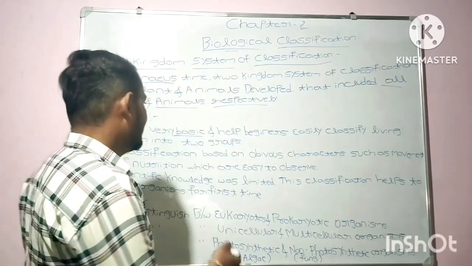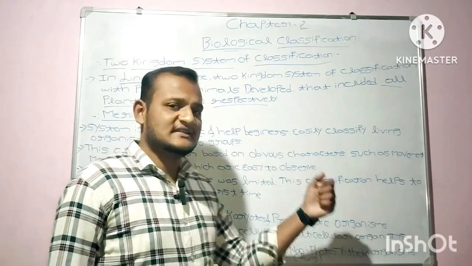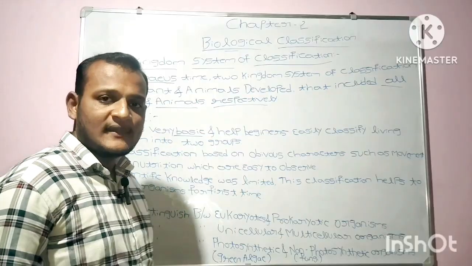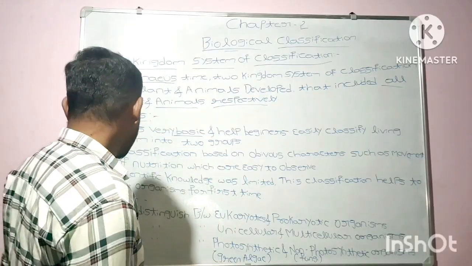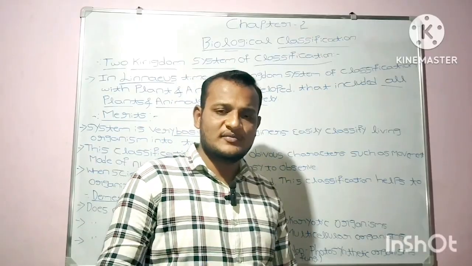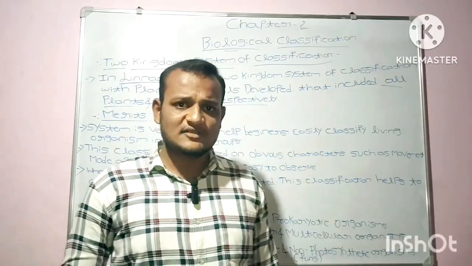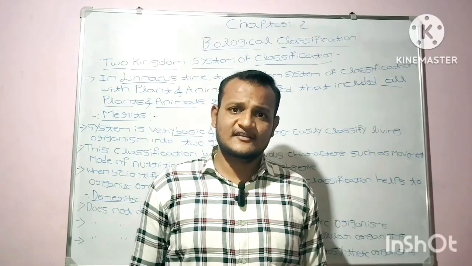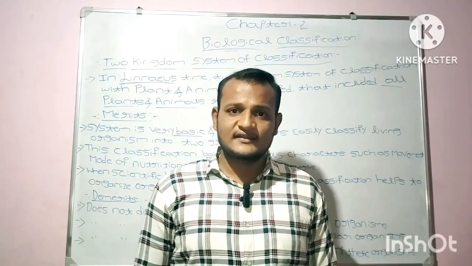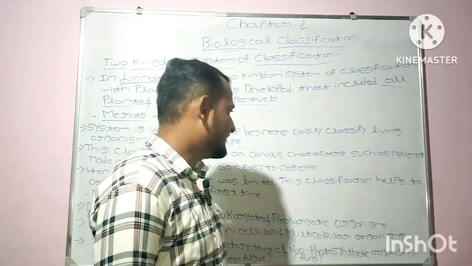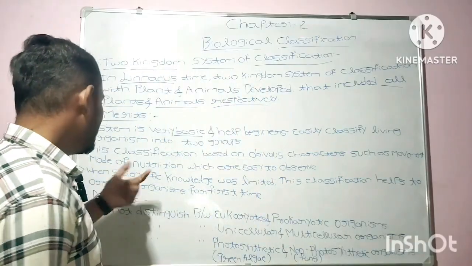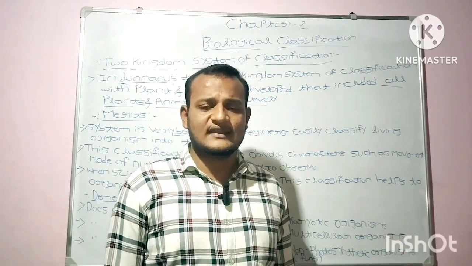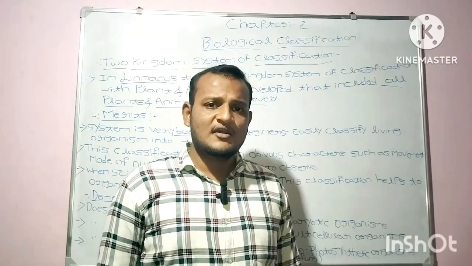So this classification is very basic and helps beginners easily classify living organisms into two groups, namely plants and animals. This classification is based on obvious characters. If classification has to occur, then it has to follow several characteristics. This classification is mainly based on characteristics such as movement and mode of nutrition. Mode of nutrition and movement play a very important role in biological classification.